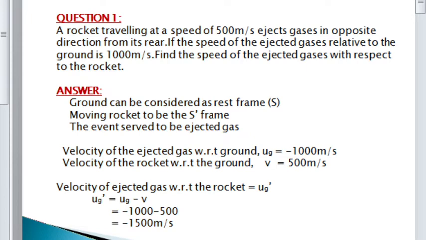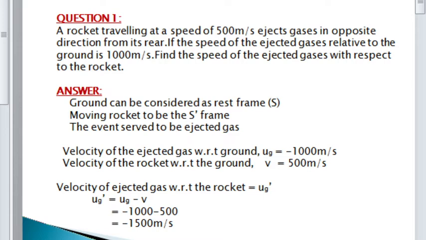First, the data given is a rocket traveling at a speed of 500 meters per second ejects gases. So here the moving frame can be termed as S dash frame. From the derivation of Galilean transformation, it is clear that the moving frame is represented by S dash frame and the frame at a state of rest is represented by S frame. So here S dash frame is the moving rocket and S frame is the ground.